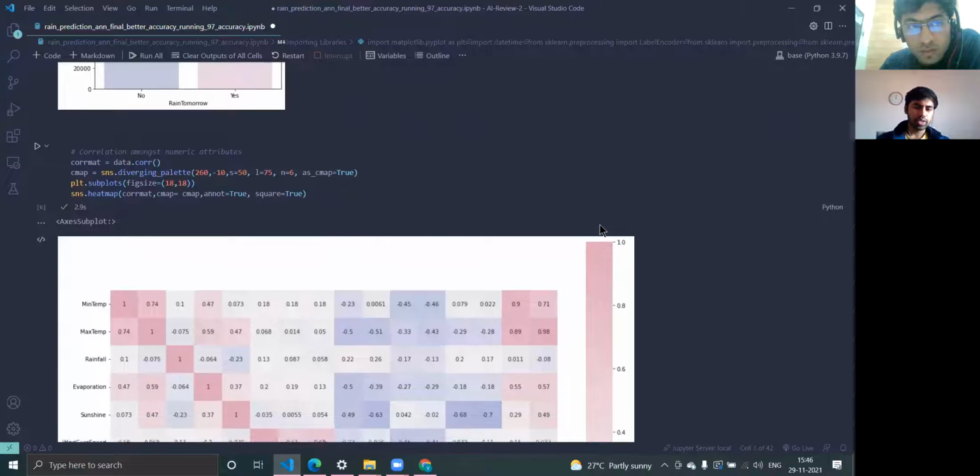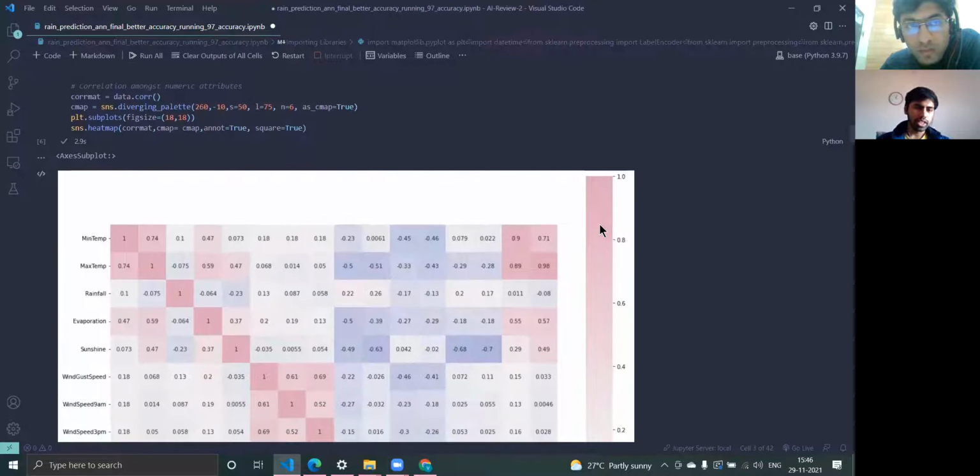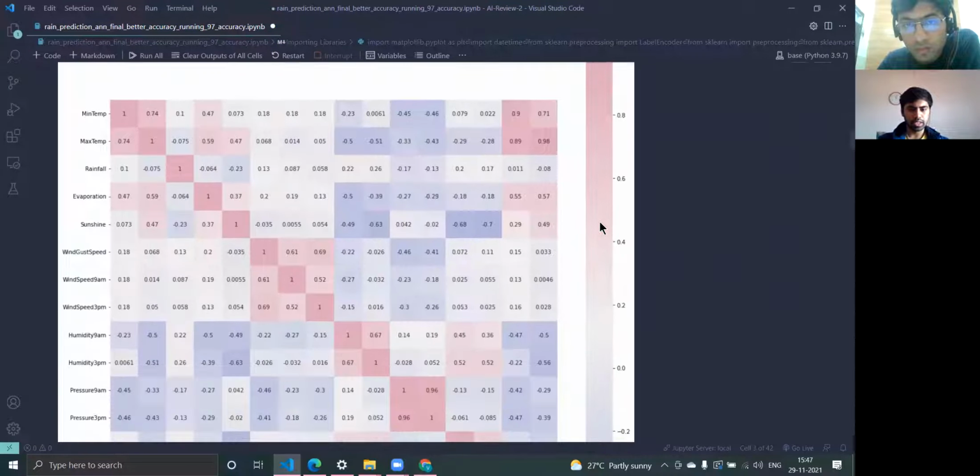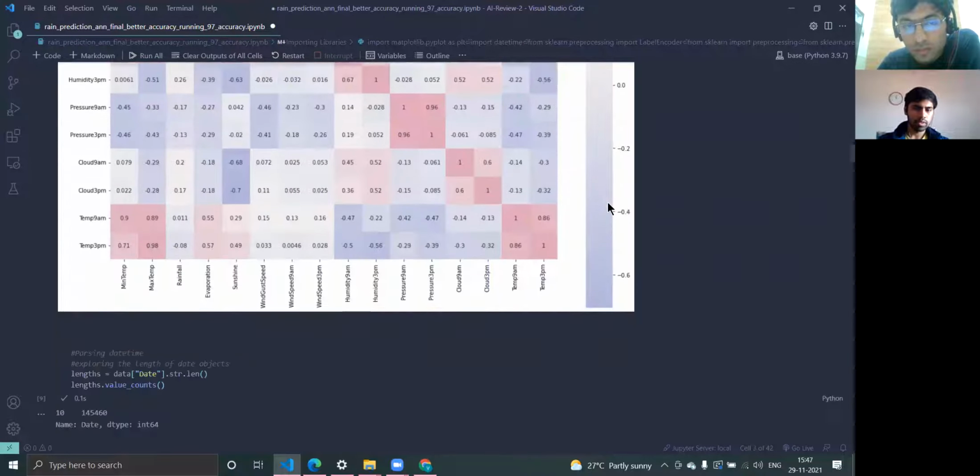Then we decided to draw a heat map using the correlation. We find the correlation of each and every variable with itself and with many other variables, and decided to draw a heat map. As you can see here, it was plotted beautifully by Seaborn. One scroll down.